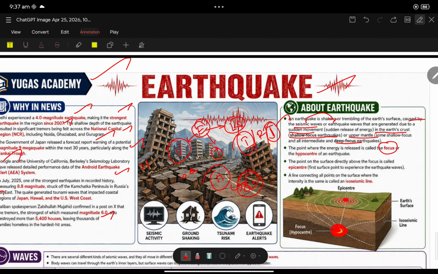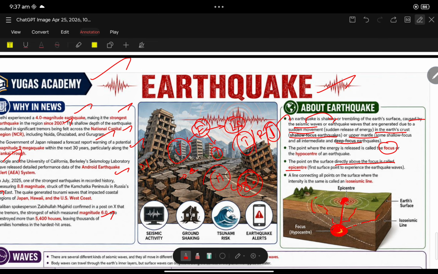The point on the surface directly above the focus, where the energy is released, is called the epicenter. This energy will be released in multiple areas.